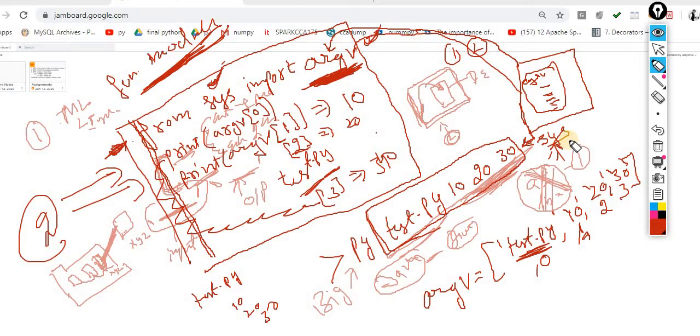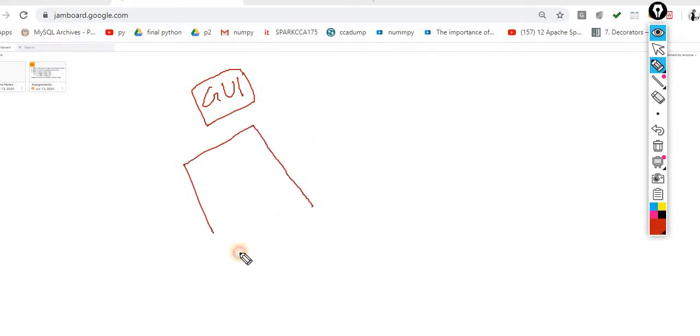Now understand one more case, so let me clear your doubt. I am making a GUI application. GUI means graphical user interface. I want to execute this program.